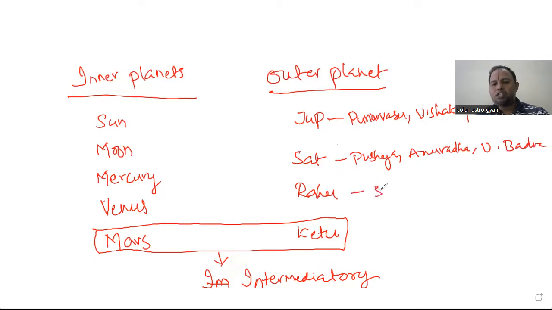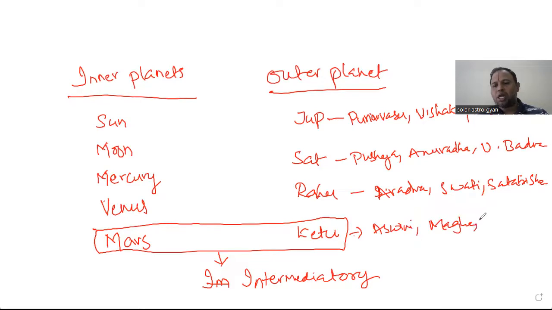And the Rahu nakshatras are Ardra is the first one, Swati, and the Shatabisha nakshatra. And the Ketu nakshatras, I am not discussing about the Ketu nakshatras. As you all know, the Ketu nakshatras are Ashwini is the first one, Makha, and Mula. Okay. So these are the constellations of the nakshatras.